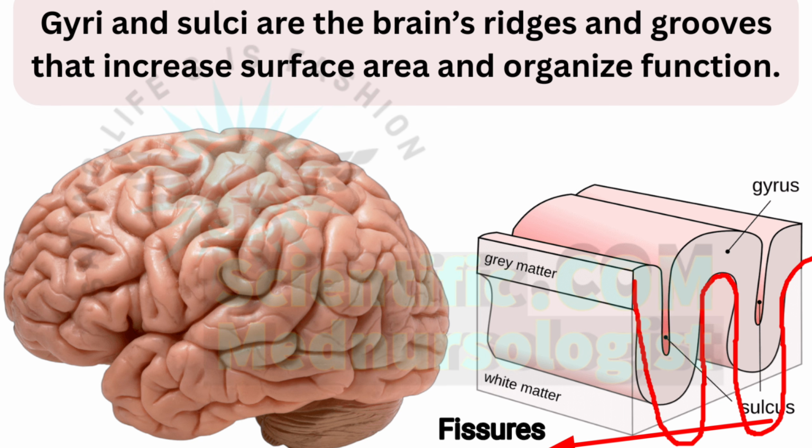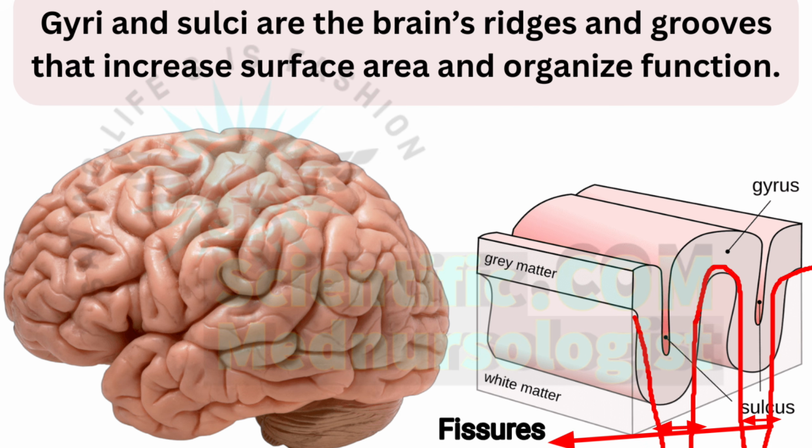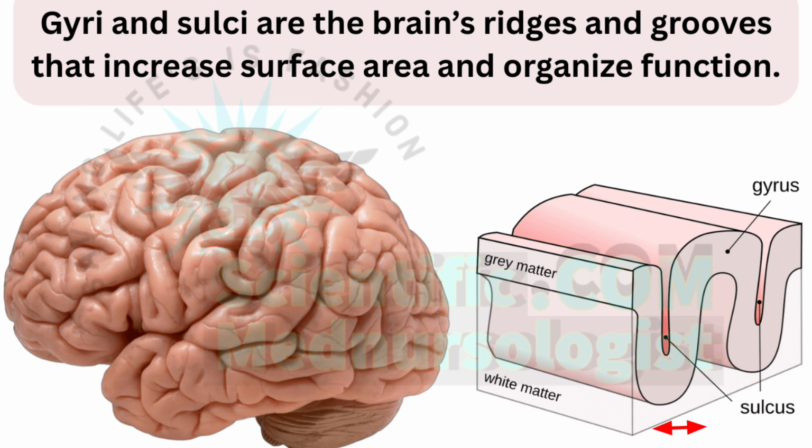So as you can see, these elevated raised folds of the brain tissue are called gyri, and the depressed structures of the brain tissue between them are called sulci. If these grooves are very large and deep, they are called fissures. So this is all about the sulci, gyri and fissures. So next thing is cerebrum.